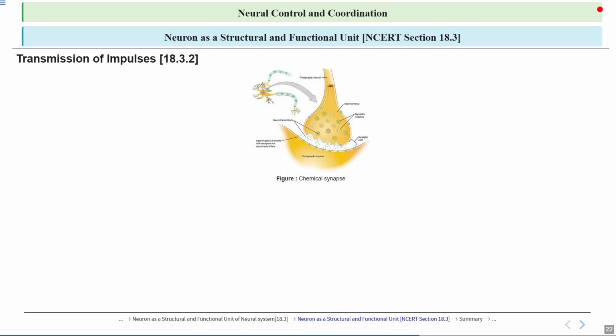Chemical synapses are a junction between two neurons where electrical signals are converted into chemical messages to transmit information. Now, when an electrical impulse reaches the end of the neuron, it triggers the release of neurotransmitters from the synaptic vesicles into the synaptic cleft. These neurotransmitters then bind to the receptors on the next neuron, causing a change in its membrane potential, allowing the signal to continue. This process enables communication between neurons and is important to all nervous system functions.